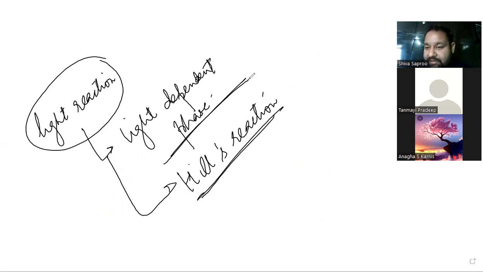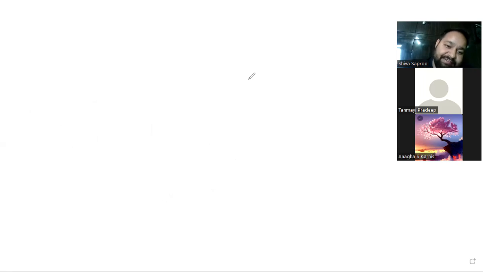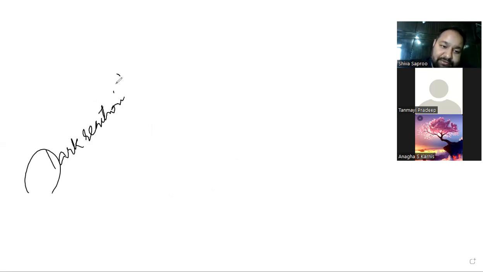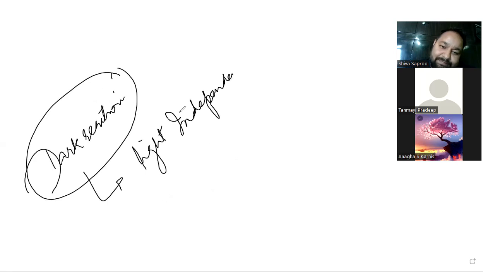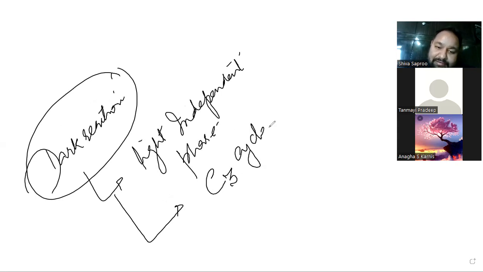This is the first part of the reaction, and then after light reaction there is dark reaction. Dark reaction is also known as light independent phase. We can also call it C3 cycle.